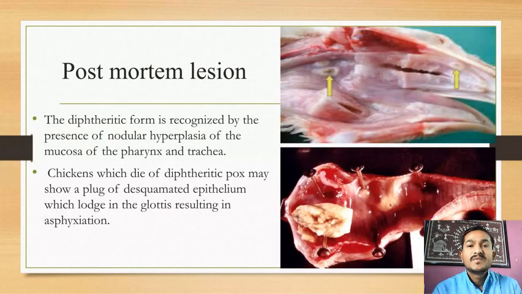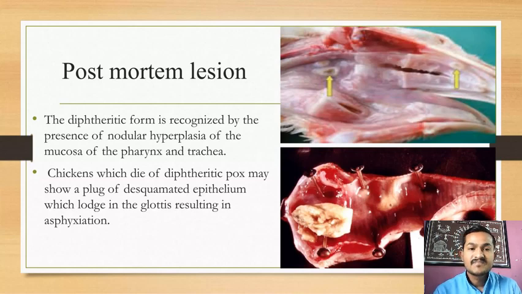Now, next one, post-mortem lesion. Whenever birds are dissected during post-mortem, the birds show other symptoms. First, the diphtheric form is recognized by the presence of nodular hyperplasia of the mucosa of the pharynx and trachea. Where is it formed? At the pharynx, in the head region, the beak, upper jaw and lower jaw, and in between, in the pharynx region, there is some white spot. That is the second form of fowl pox.